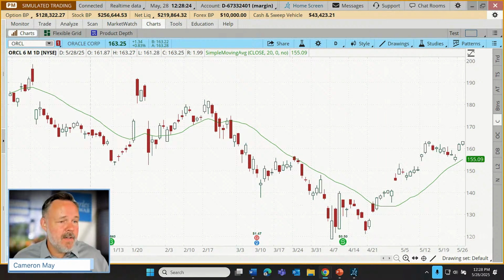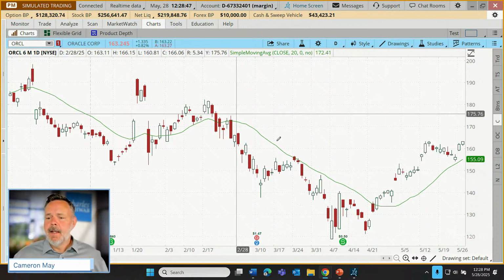Frankie says, apologies, I arrived late. How do you know which workspace you're in when you have multiple saves? So Frankie, the one thing that I suggested was changing the color scheme. So this is my paper money. Now, obviously up in the upper left, when we're in paper money, it'll say simulated trading. That's awfully reassuring to me. I don't know about you. Feels nice to see that, okay, this is simulated, it's not real.